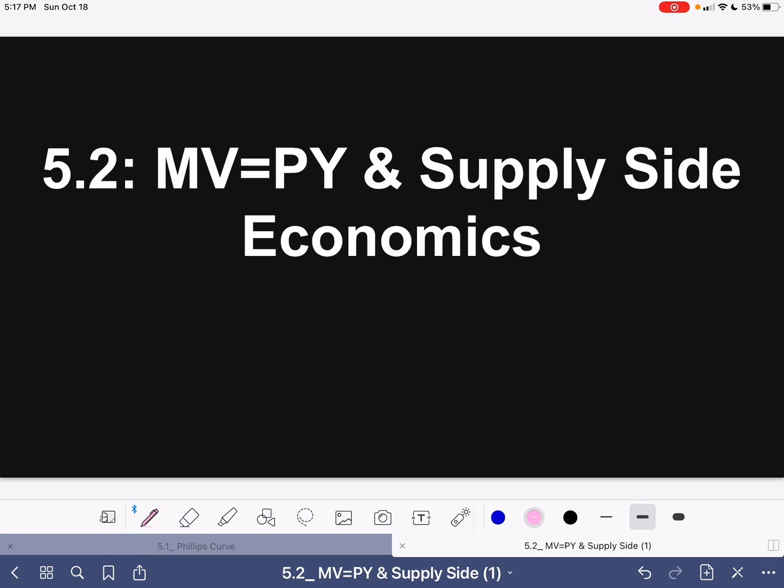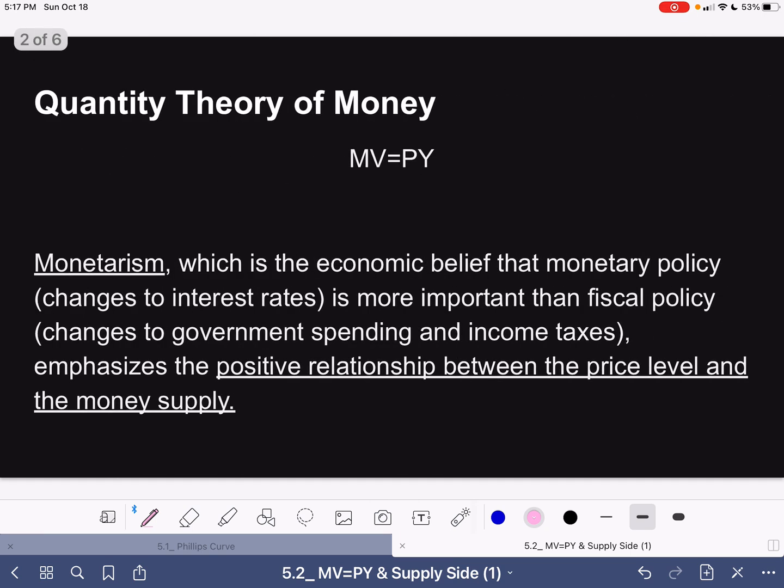This is flip video 5.2, MV equals PY and supply side economics. So we'll start with MV equals PY, and this is the quantity theory of money.